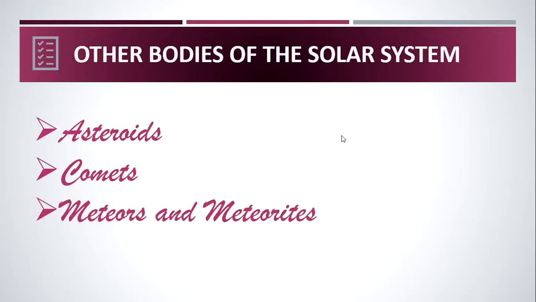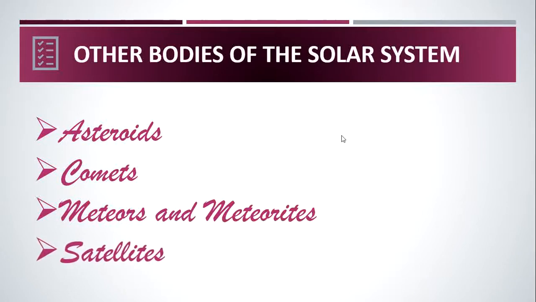Meteors and meteoroids. Meteoroids are small pieces of rocks scattered throughout the solar system. Traveling with high speed, the small pieces come closer to the Earth's surface and are attracted by the gravitational force of Earth. Most of them are burnt up by the heat generated due to friction in the Earth's atmosphere. They are called meteors. And some of the bigger ones may not be burnt completely and they fall on the surface of the Earth. They are called meteorites.